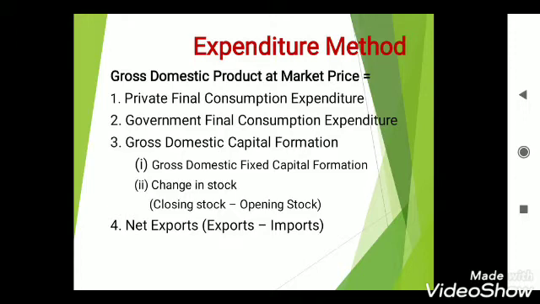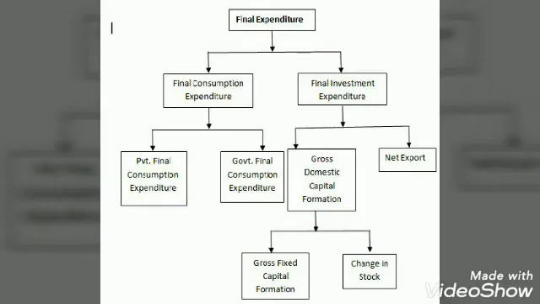Why is it GDP at MP? We know that output produced by producers is a gross aggregate without considering depreciation. So it's gross in nature. And we also know goods and services produced within domestic territory is considered, so it is domestic. And finally, we purchase goods and services on market price, so obviously this expenditure is also estimated at MP. So you can say GDP at MP is obtained when we use expenditure method.